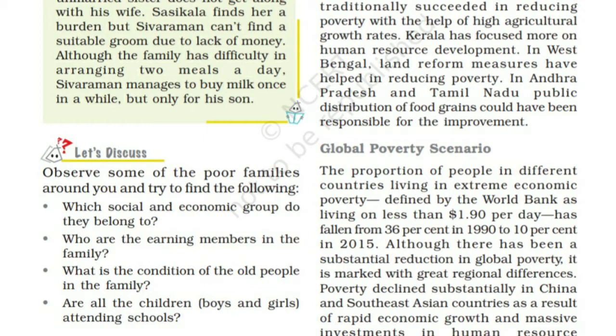So dear students, go through this area carefully, and these important points you have to underline: in which states we can see the poverty level reduced, and which are the states considered the poorest states. All these areas you have to underline. Thank you.